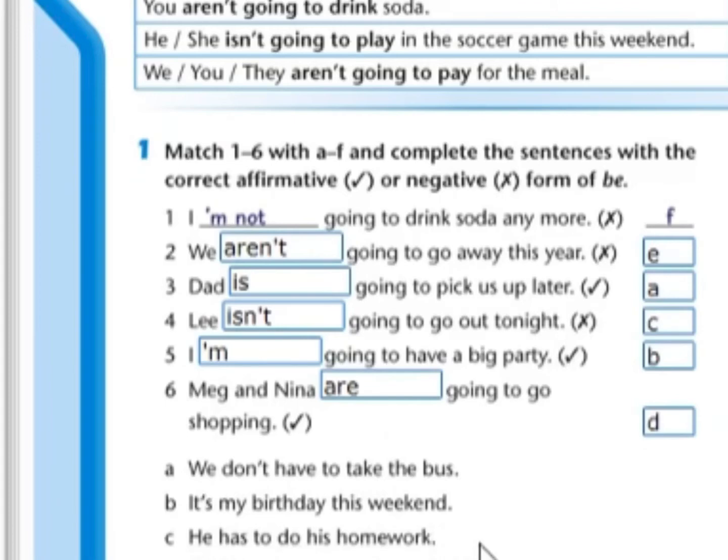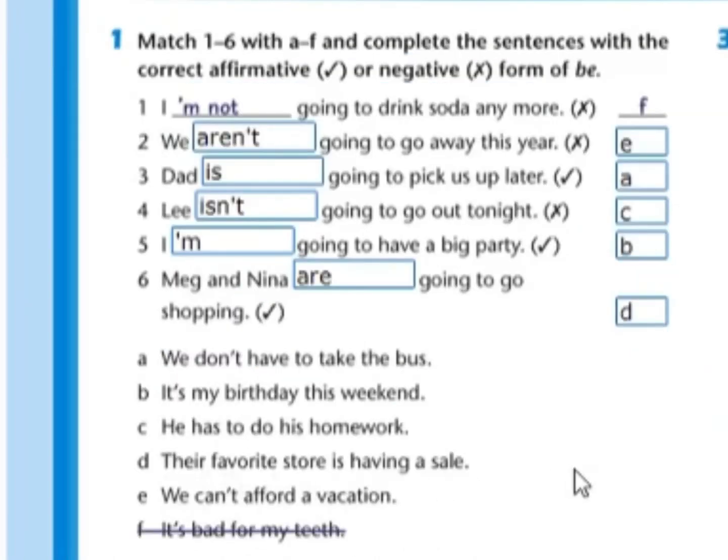So the answer or the sentence related to this is letter B. It's my birthday this weekend. And the last one, Meg and Nina are going to go shopping. So the sentence related to this is letter D. Their favorite store is having a sale. In this question, they are using be going to and the vocabulary related to money.